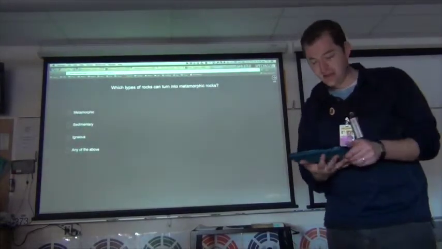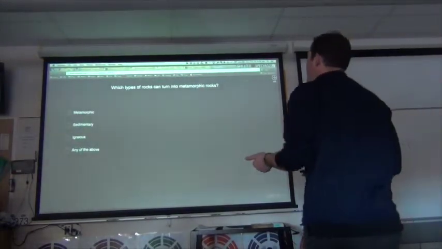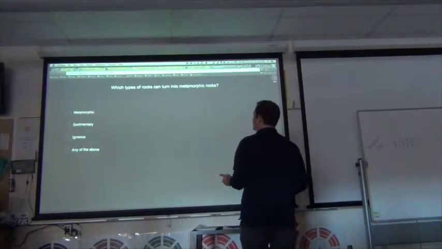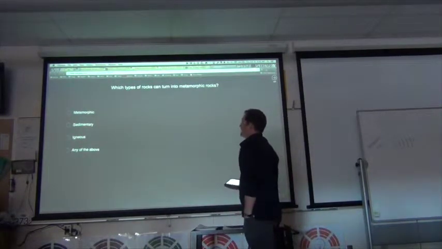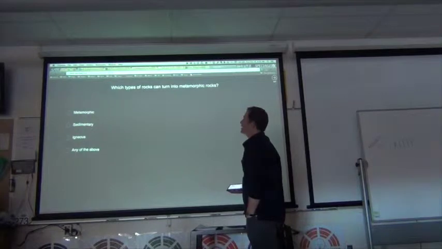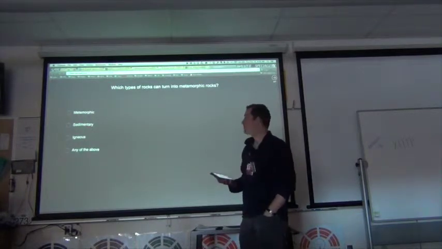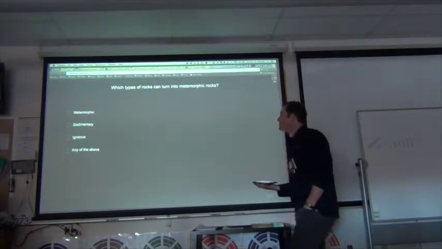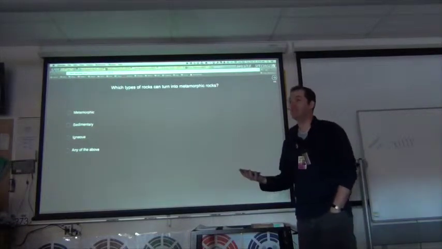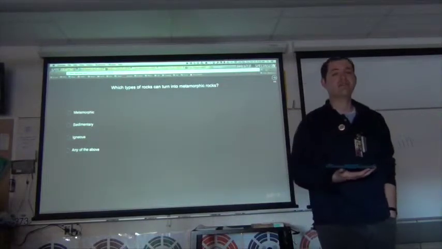So I have a question for you. Which types of rocks can turn into metamorphic rocks? Do metamorphic rocks turn into metamorphic rocks, do sedimentary rocks turn into metamorphic rocks, and do igneous rocks turn into metamorphic rocks, or can any of them turn into metamorphic rocks?